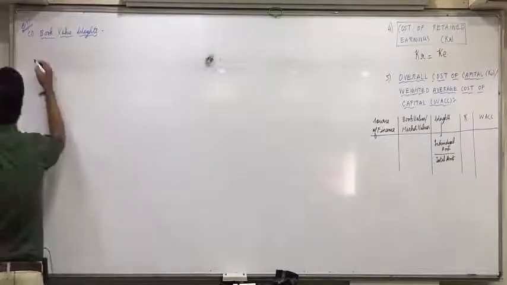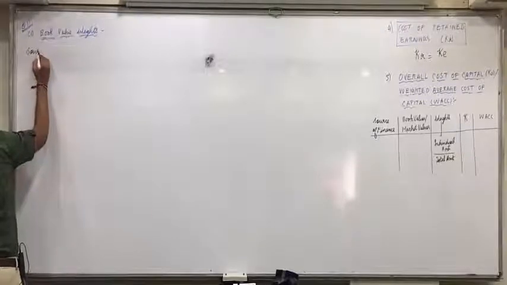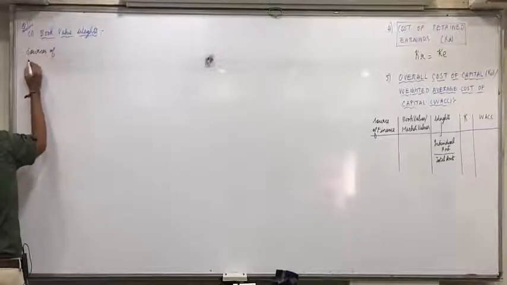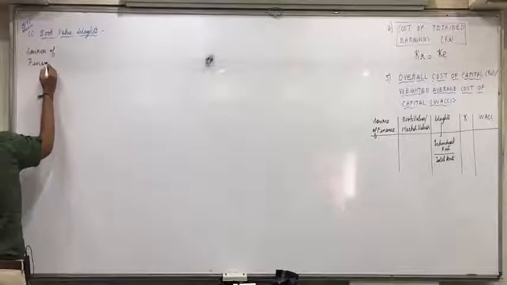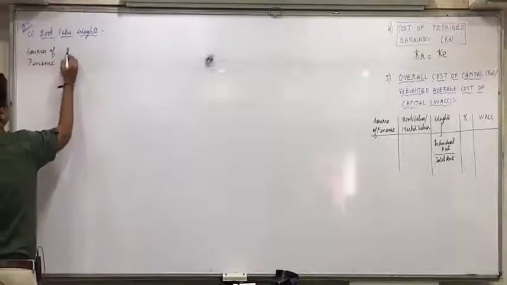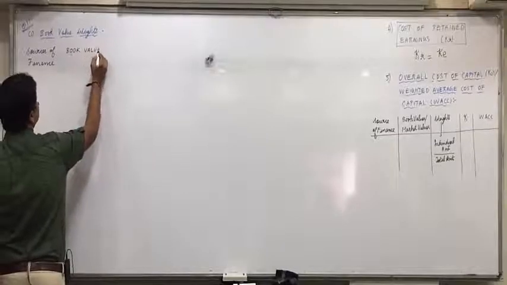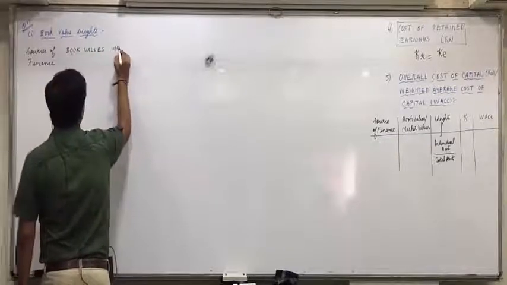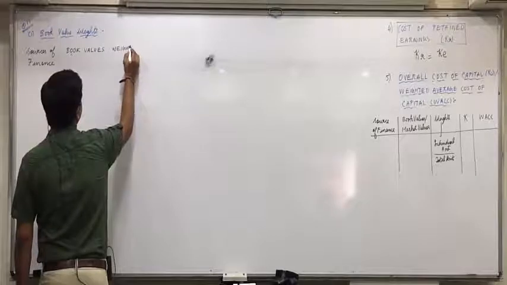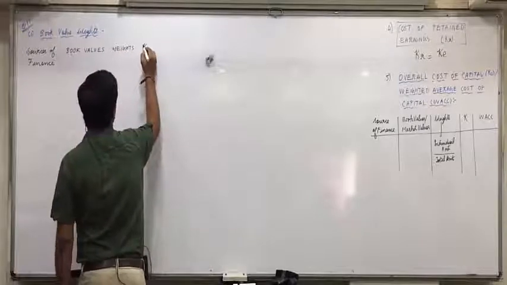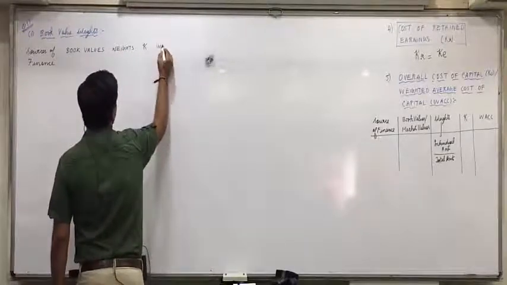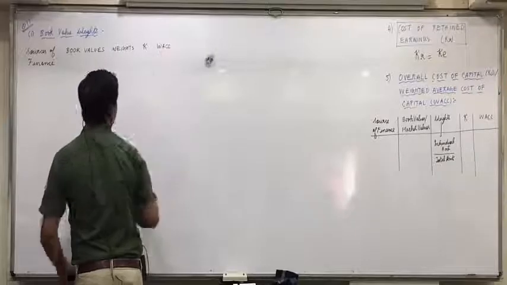So the columns are: sources of finance, book values, weights, K and WACC.